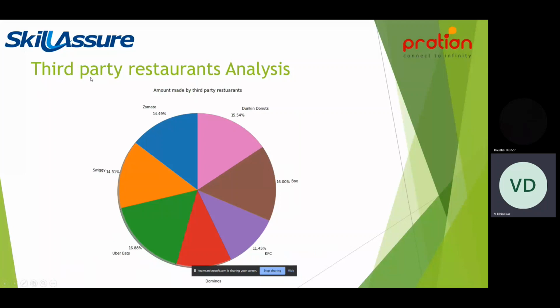Then we have the third party restaurant sales. So third party analysis, amount made by third party restaurants. So we can see how much Domino's is making, how much KFC is making, how much Box is making, how much Dunkin' Donuts is making, how much Zomato is making, how much Swiggy is paying, and Uber Eats is making from our third party tie up with us. So how much sales are third party restaurants making by having a tie up with us. So this is also one of the important business insights we are making.